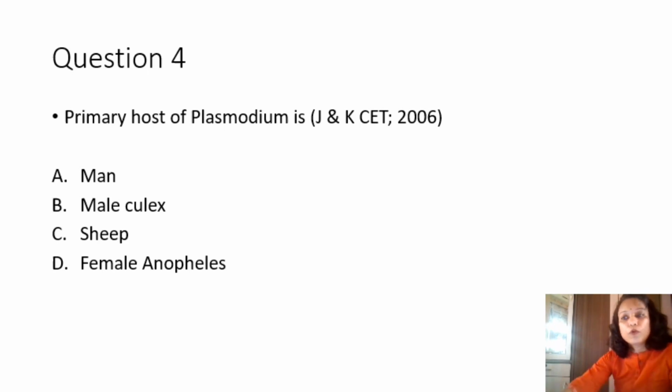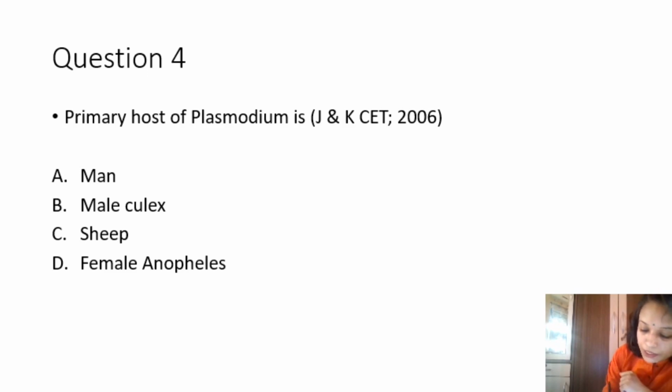Question number 4. Primary host of Plasmodium is. Plasmodium is a protozoan. This question had appeared in Jammu Kashmir CET in the year 2006.